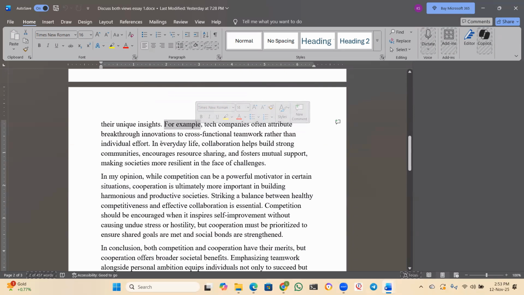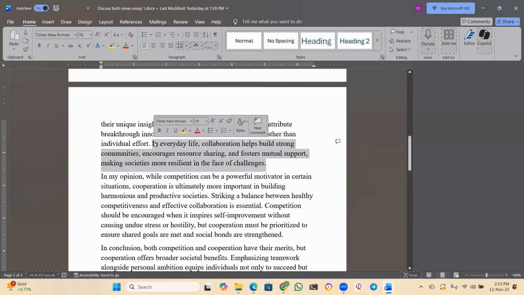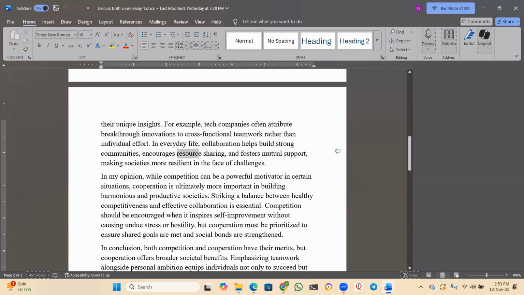That's it. Now, in everyday life, collaboration helps build strong communities, encourages resource sharing, and fosters mutual support, making societies more resilient in the face of challenges. Now, this is the advantage of having cooperation in everyday life. What is that? It will help build strong communities. Our society will be very strong if we support each other, encourage resource sharing, and give mutual support, making societies more resilient in the face of challenges. So this is the second body paragraph which is supporting cooperation, guys.